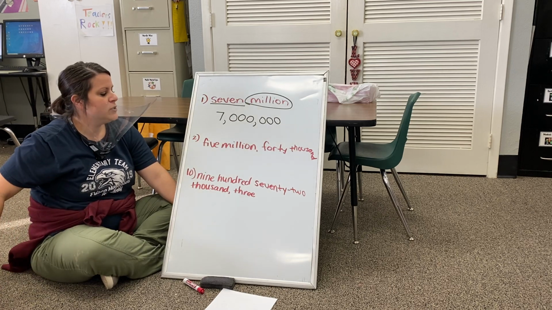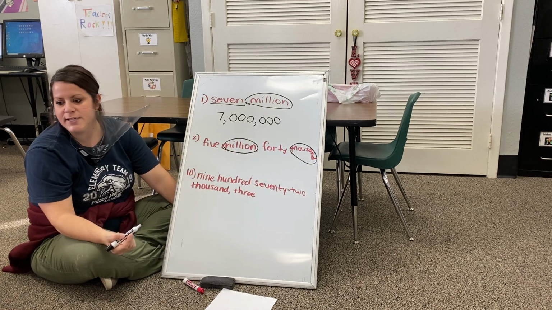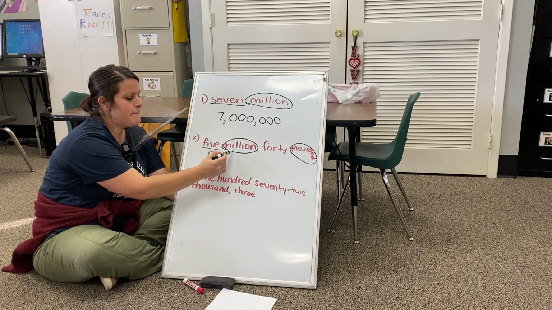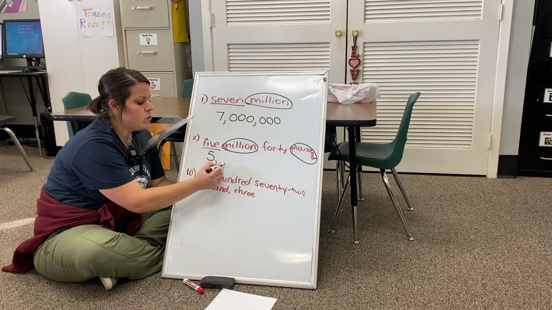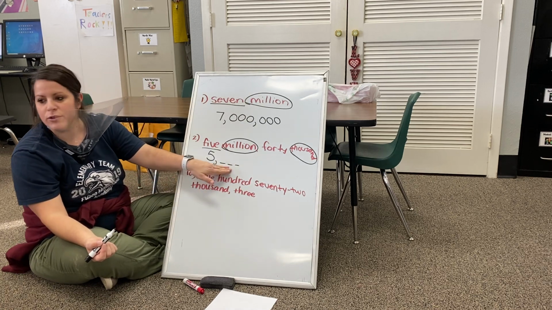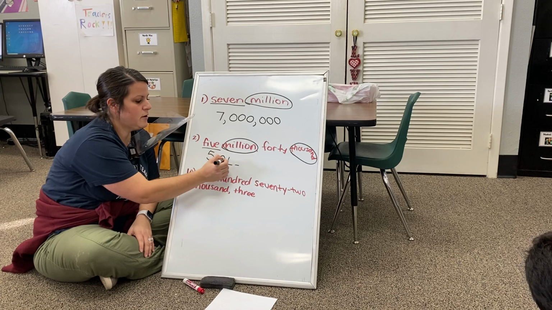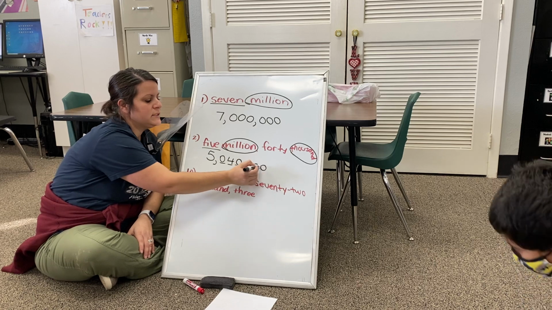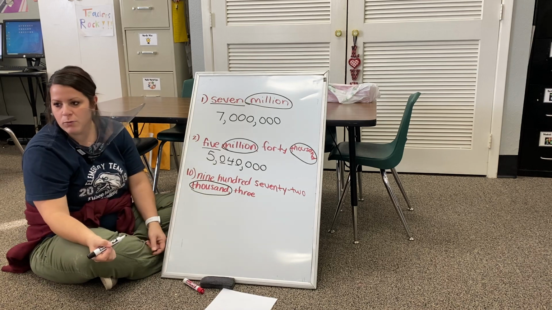Okay? We are on number 2. Stay with me. We have 2 comma words in this problem. Not hard at all. Okay? So we are going to put 5. Million means to put a comma. How am I going to make 40 out of 3 places? Because there's got to be 3 places after a comma. DJ, how am I going to do that? 0, 4, 0. Yes, sir. Then I have the word thousand, and I need to put zeros to hold my spot. You're absolutely right. There's my comma word.